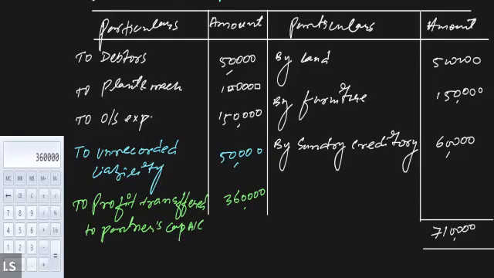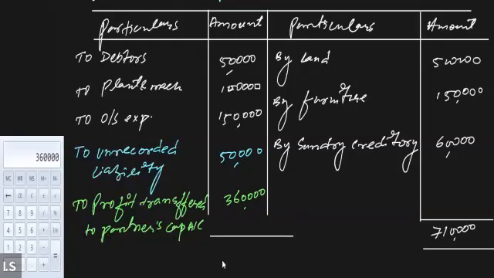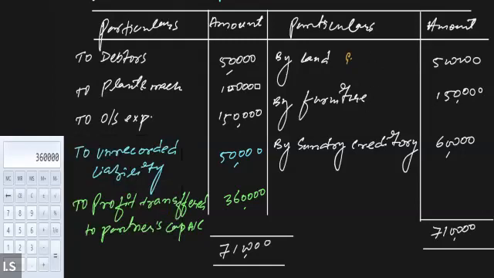And after distributing it among the partners, the one last thing that we need to do is just to tally both the sides of the account, 7,10,000 and 7,10,000. This is it. So this is how we prepare the revaluation account. All you need to remember is that whenever there is an increase in asset, it is a profitable situation, and will be shown on the credit side of the revaluation account. Whenever there is a decrease in liability,